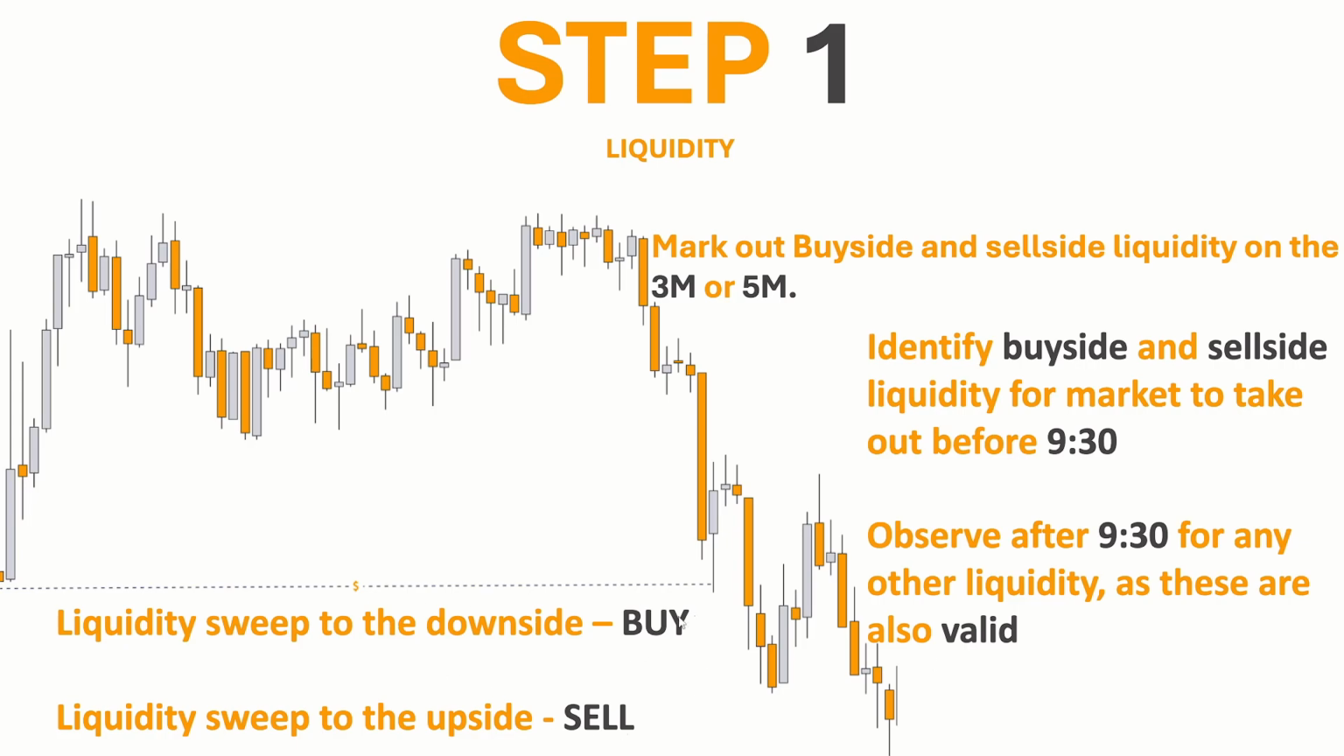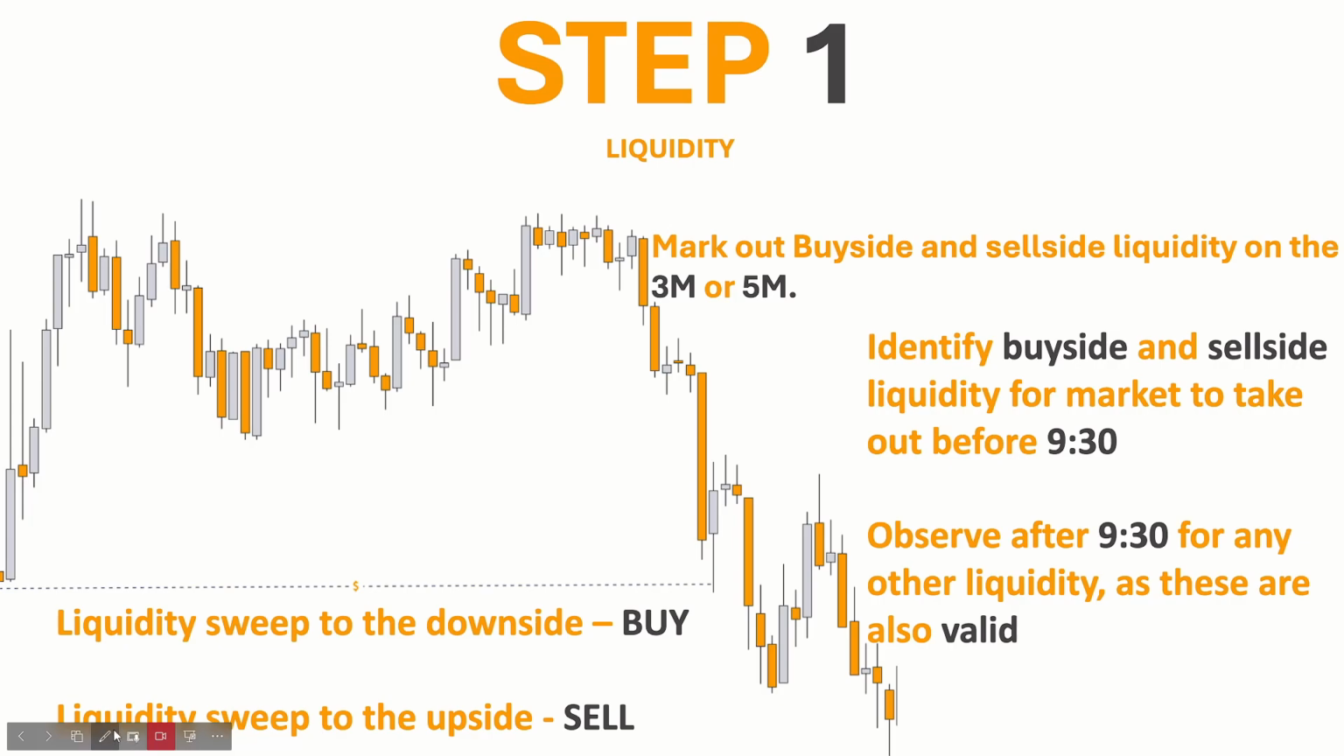Now guys, just a quick reminder, in all of my videos, if liquidity is taken to the downside, you want to buy. So in this case, liquidity is taken to the downside. As you can see, we have equal lows right here. Market takes to the downside, so now we'll be looking for buyers from here. If market were to take liquidity to the upside, we would sell.